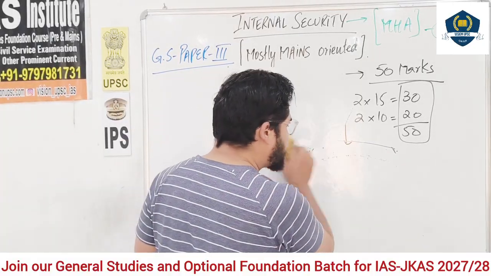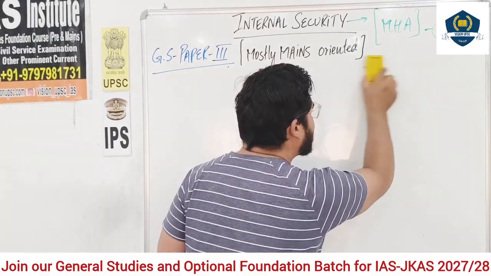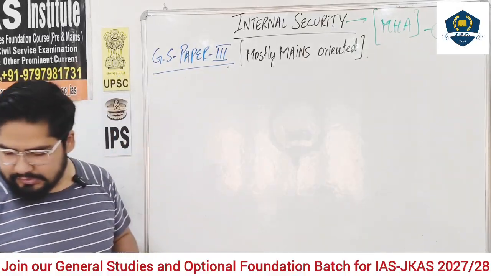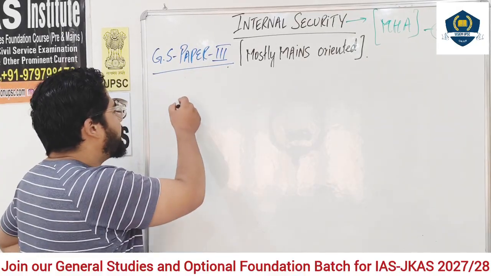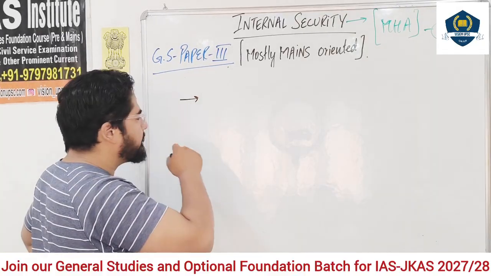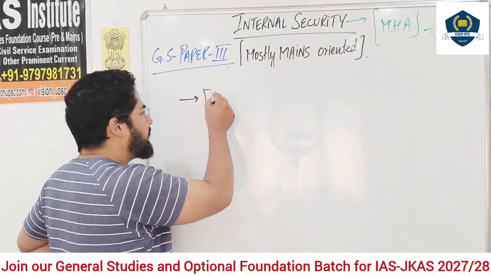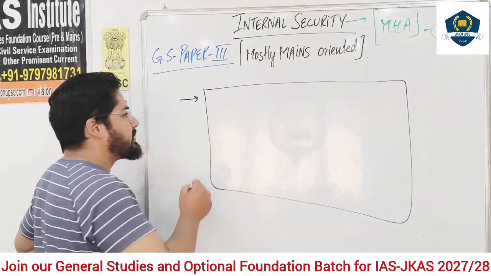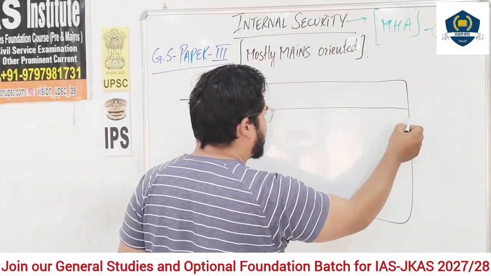Let us see what is in our syllabus. This paper comes under what? GS paper 3. We have multiple headings under this.